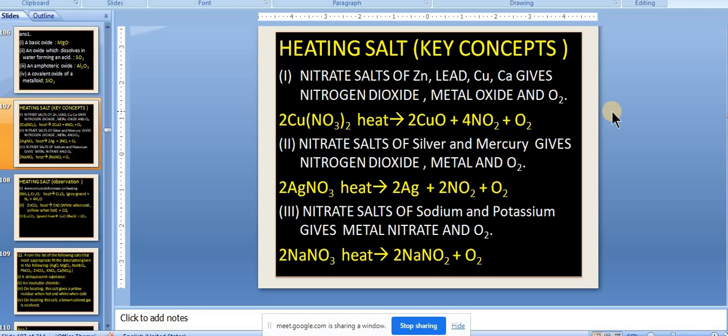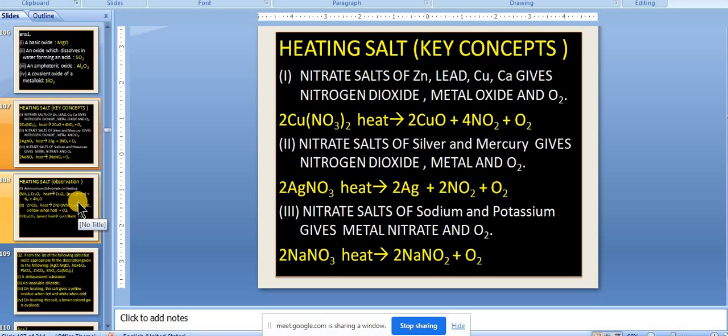If I talk of least reactive, silver, mercury, which category do they come under? Sodium, potassium, you know, I don't want to ask. You tell me about silver and lead. What would be the case? Least reactive. Silver, platinum, these are least. Means these two only I am asking. Otherwise, platinum is there, I know. Okay. Now you can see on your screen.